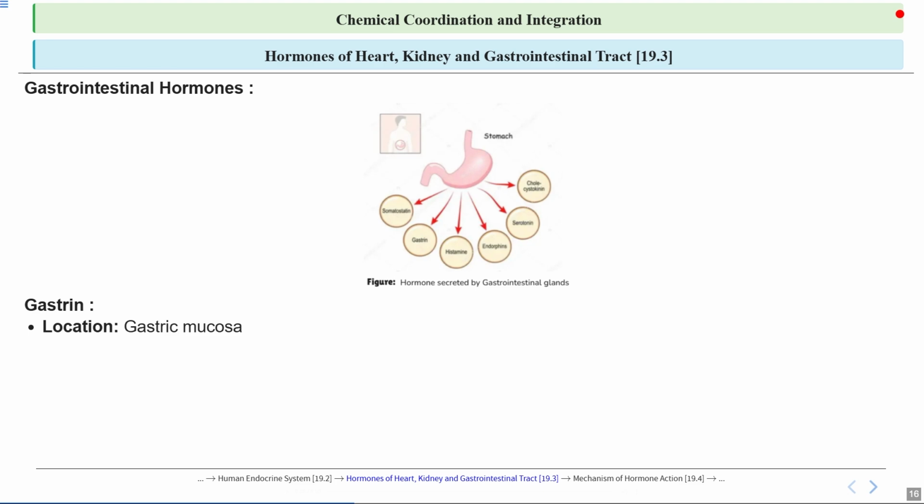This lining also plays a key role in regulating the pH of the stomach and maintaining the integrity of the digestive system. Let's talk about functions. It stimulates hydrochloric acid secretion.